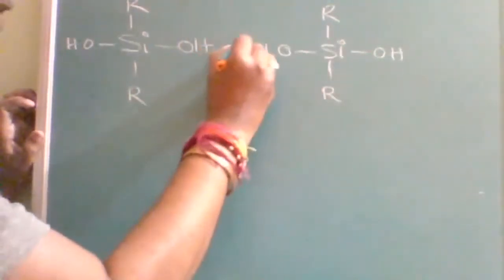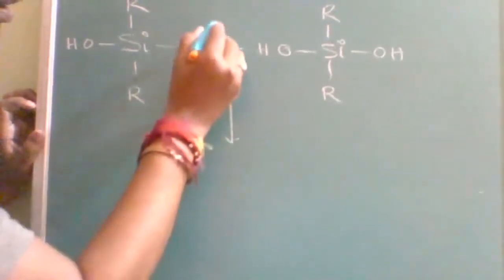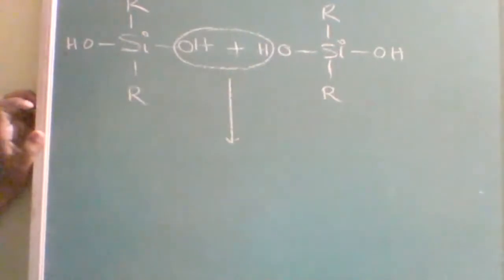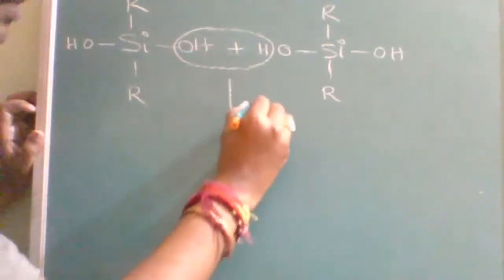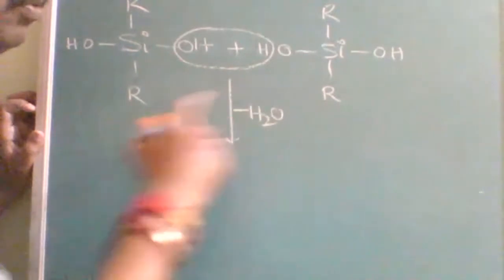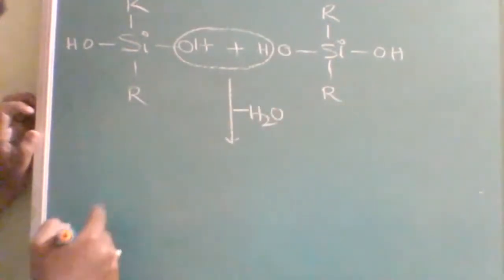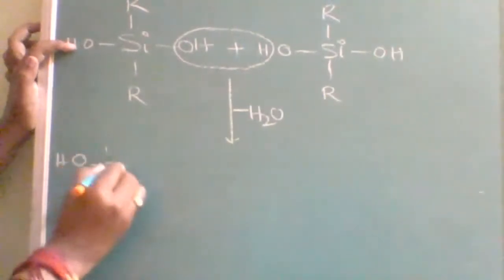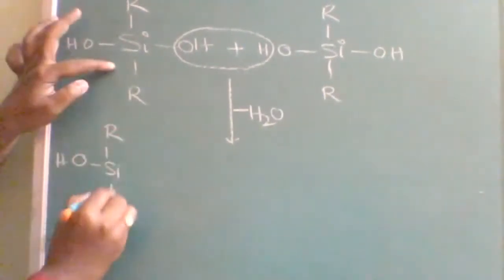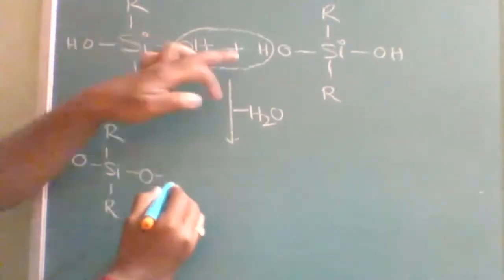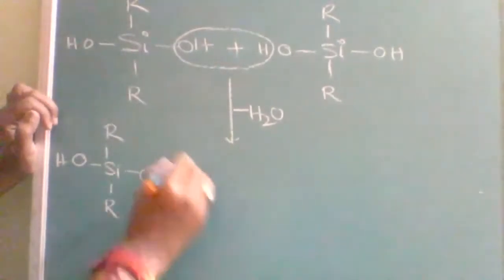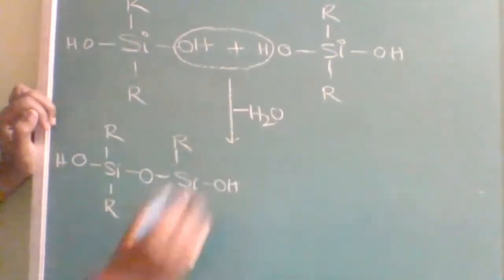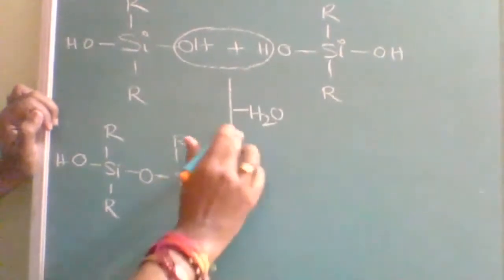Understood? Now, when they both combine with each other, see here, one will lose hydrogen, another will lose OH. H and OH, one water molecule removed from two molecules. So then what will it form? See, this side the OH is as it is. Si, then R. This is R. Then this is oxygen. Now this is Si. Again R. This is R. This is OH. Is it understood? So this is the product of the first step.